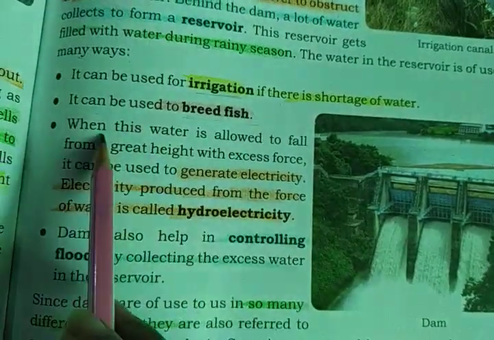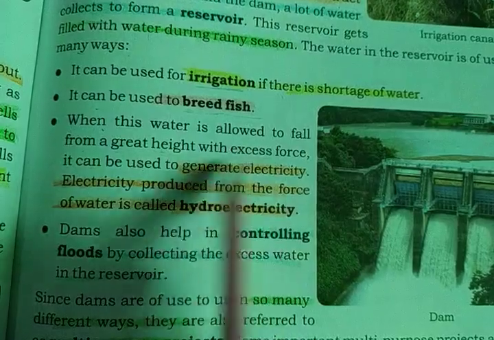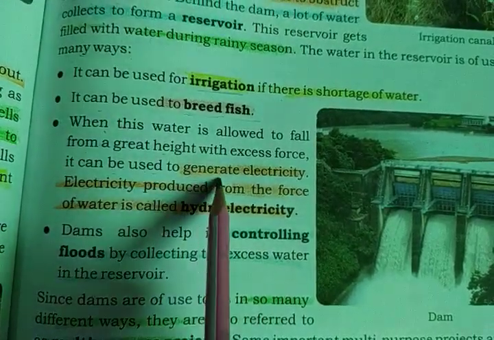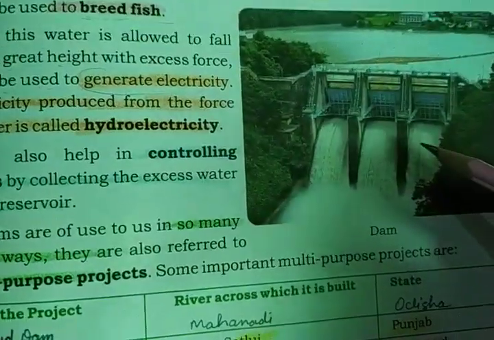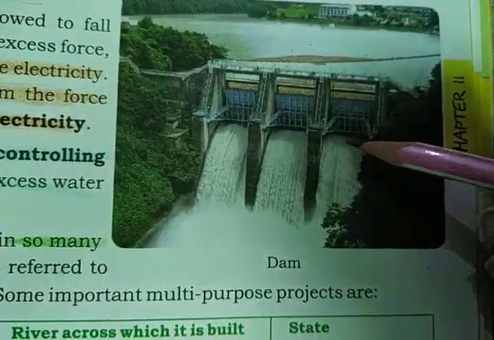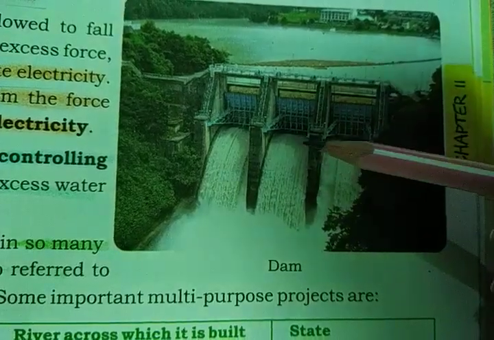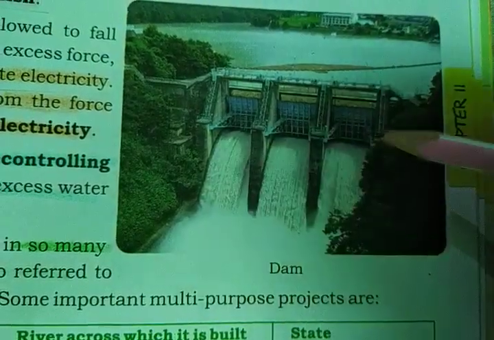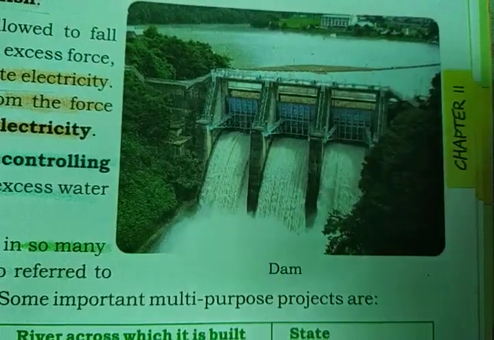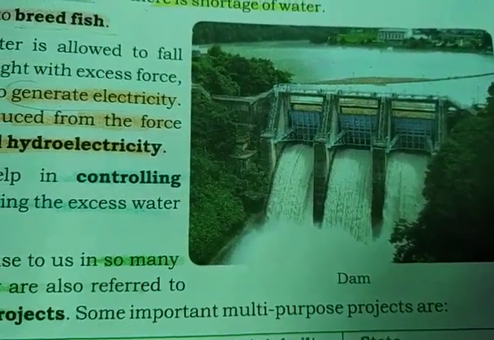Okay? When this water is allowed to fall from a great height with excess force, it can be used to generate electricity. Now see how forcefully this water is falling down. And this pressure of the water is used to generate electricity. This force of water dragging down from the dams is generally used to generate electricity from it.